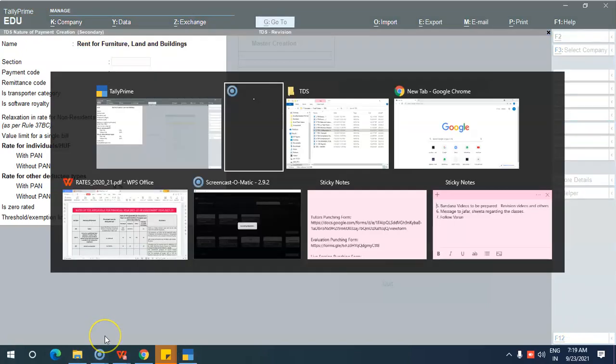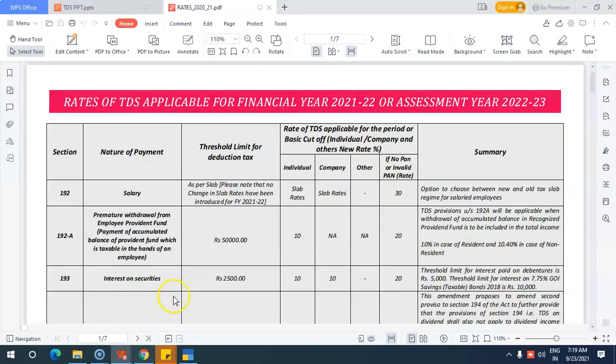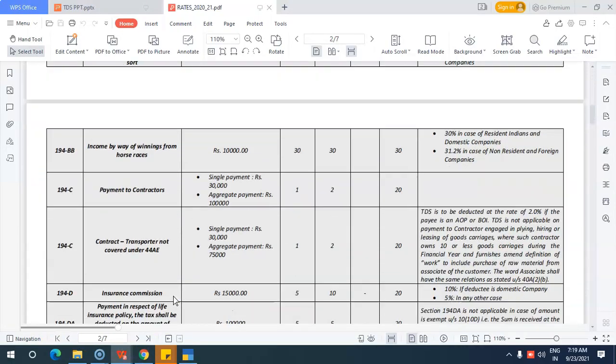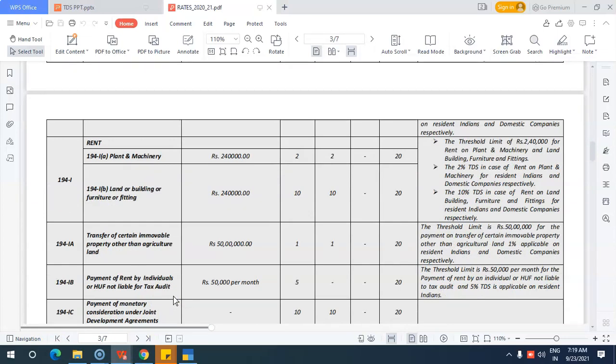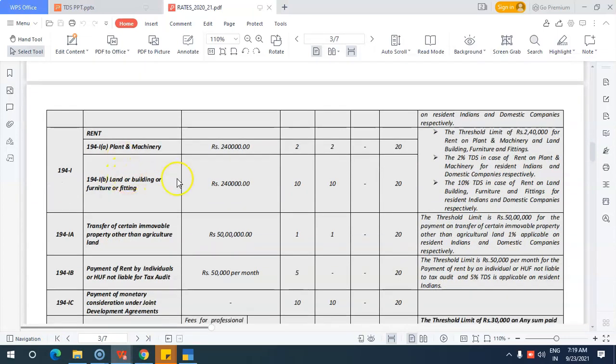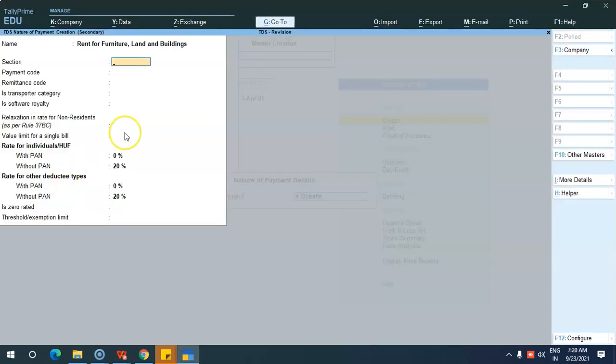We can also refer to the rate chart. Okay. So rent, yeah, here it is. So rent for land and buildings, furniture and fittings. Okay. So for land and buildings, furniture and fittings, for all of these, the threshold limit is 2,40,000 and the rate is 10%. Section is 194I.